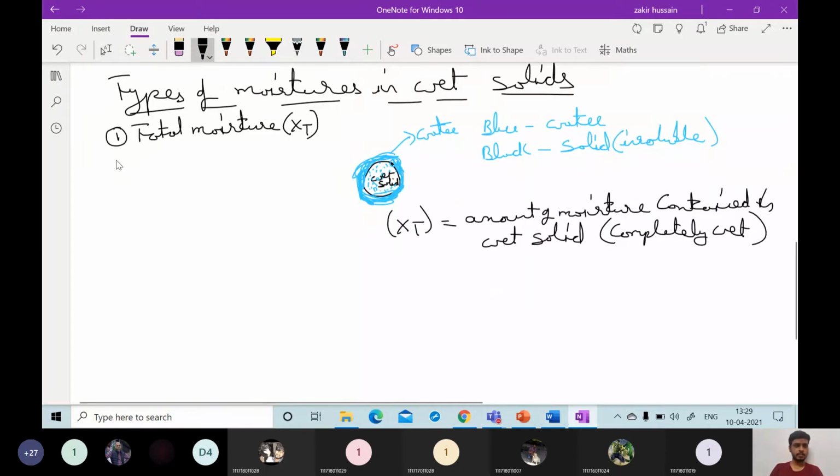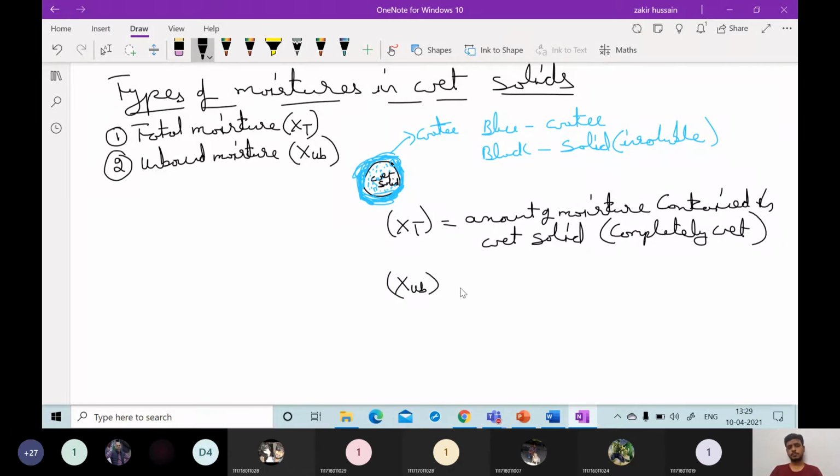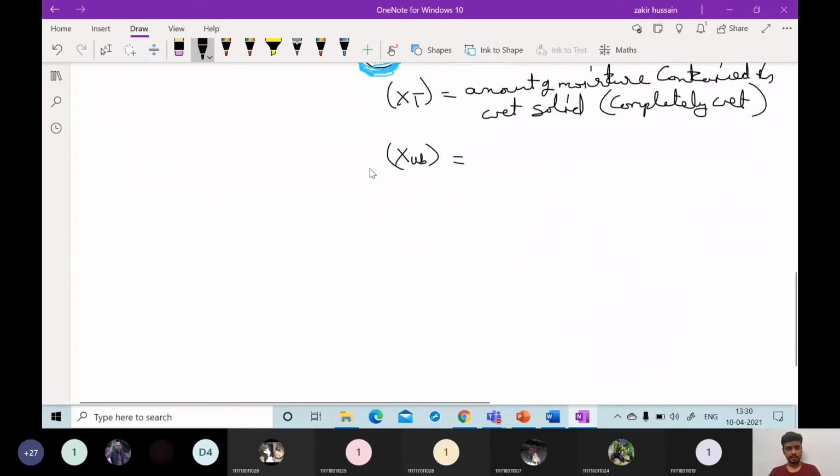Then next, we will define unbound moisture. Unbound moisture, let us say XUB. So what is this XUB? XUB is nothing but the amount of moisture. Before this, I have to give one example. Let us see this one. This solid we are taking. This is a wet solid.